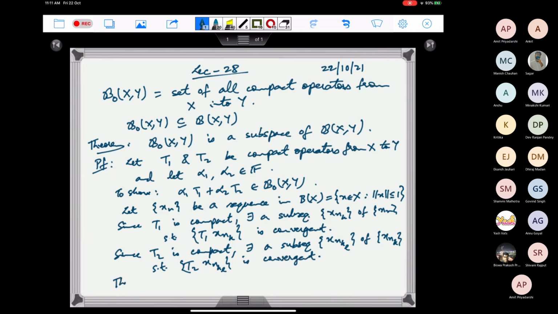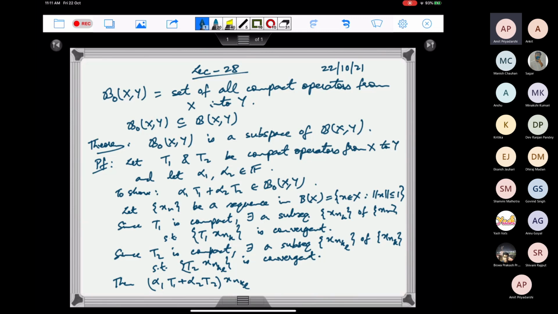Then if I look at alpha 1 T1 plus alpha 2 T2 of xnkl, this will converge.